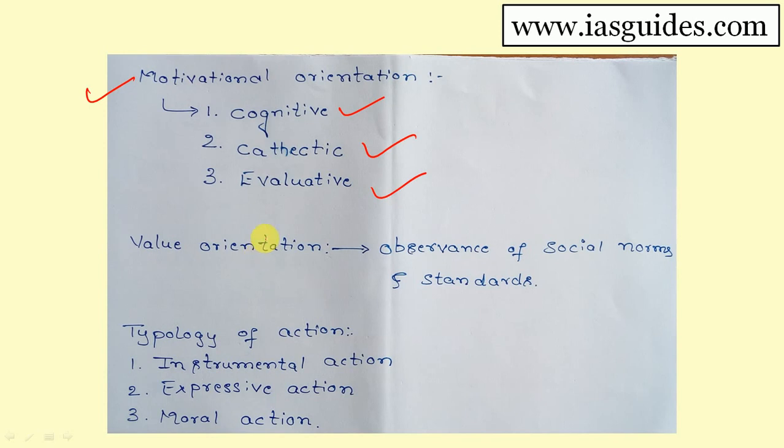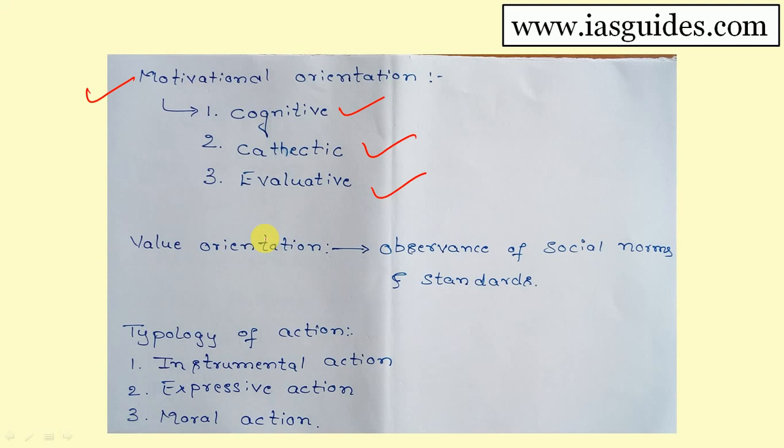And the second orientation, what Talcott Parsons says, is cathartic orientation. The meaning of cathartic orientation is it involves the actor's sentiment. It involves the actor's gratification as well as pleasures. First, sentiment will be there. Second, gratification will be there.